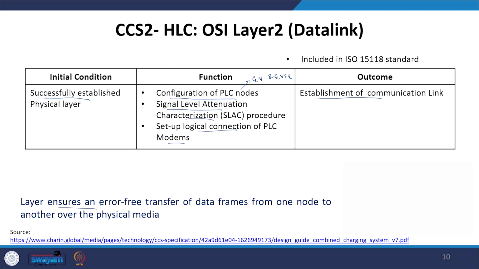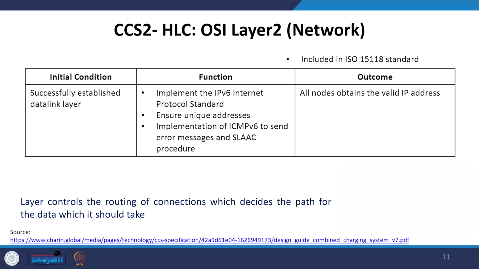So this layer ensures an error free transfer of data frames from one node to another node over the physical media, and this particular layer is responsible for performing the SLAC procedure. All the information related to the SLAC procedure is defined in the protocol which is included in the data link layer. Then comes your network layer.